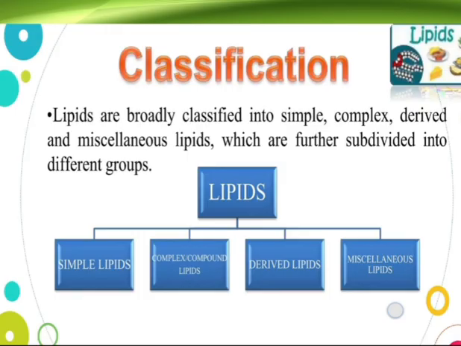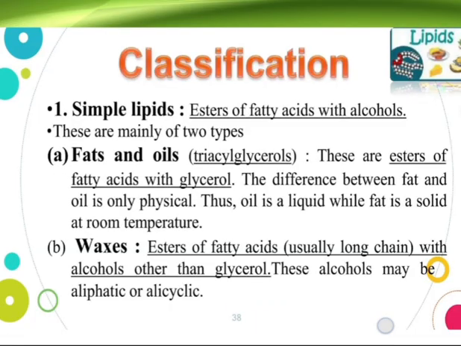Classification of lipids. Lipids are classified into four main categories. They are simple lipids, complex or compound lipids, derived lipids, and miscellaneous lipids. First, we see about simple lipids. Simple lipids are esters of fatty acids with alcohol. These are mainly of two types. They are fats and oils, and the second one is wax.